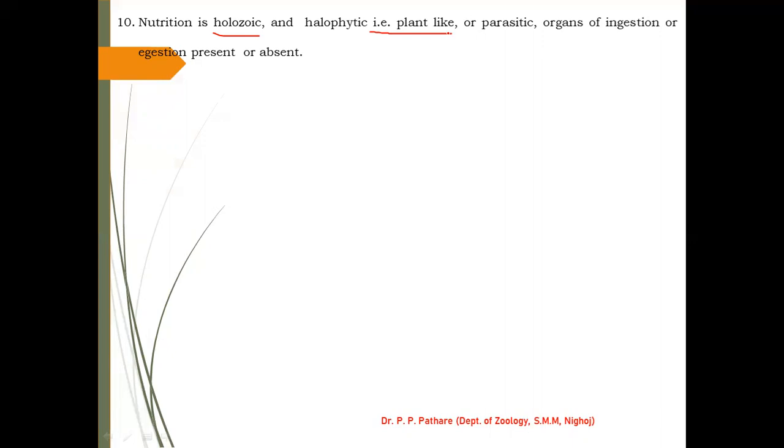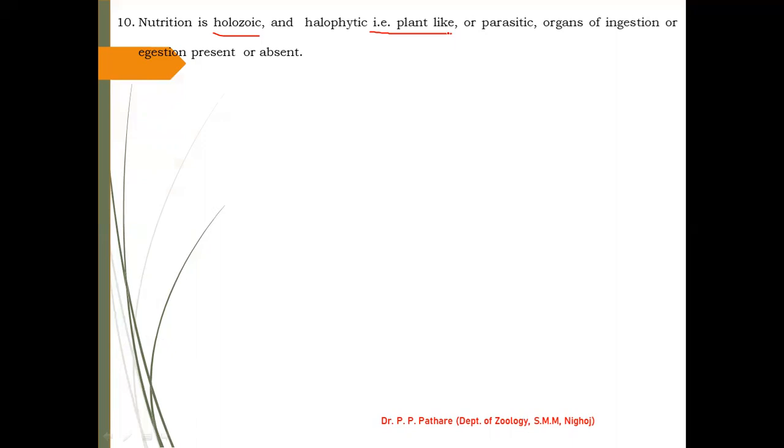They can use the sunlight, then organic and inorganic matter present in their body. Then by using chemical reactions, they can easily produce their own food material. And holozoic nutrition means whatever food material is present in their surrounding environment, they can start the ingestion, then swallowing, then digestion, absorption, and assimilation of this food material.